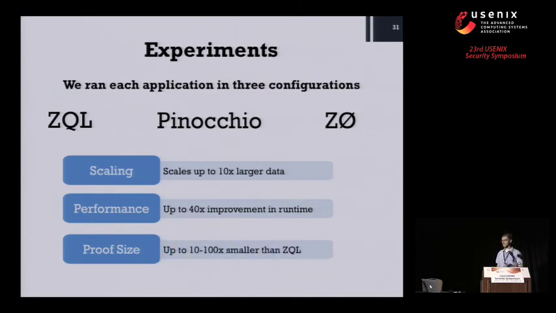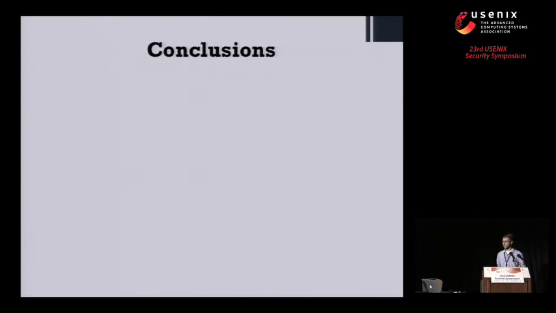And proof size is kind of interesting. So Pinocchio is a SNARK. It actually generates constant size, really small proofs. I think they're like 288 bytes. So zee-not's never going to do better than Pinocchio when it just comes to proof size. But it does do a lot better than ZQL. And as we saw, Pinocchio doesn't do as well for performance. So what zee-not offers is the ability to still reduce from the size of ZQL's proofs, but without sacrificing its superior performance on some operations.